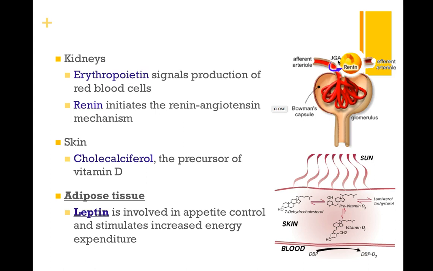It is responsible for secreting cholecalciferol, and that is the precursor to vitamin D. And we've already discussed how important vitamin D is for calcium absorption. Our adipose tissue will also have its own hormone it'll secrete, and that is leptin. Leptin will help control our appetite and also stimulate increased energy expenditure.